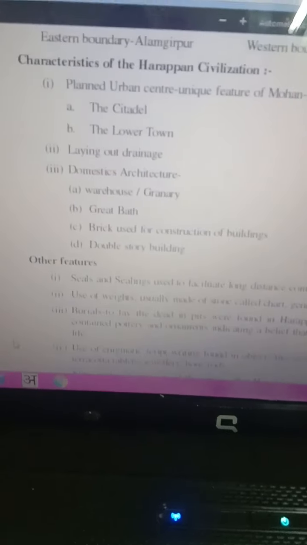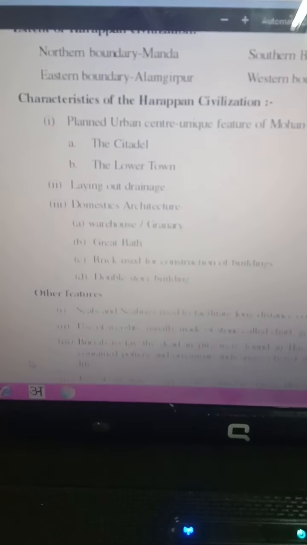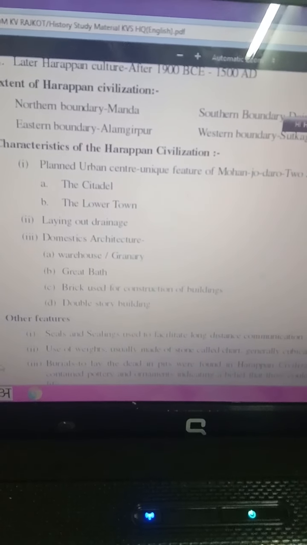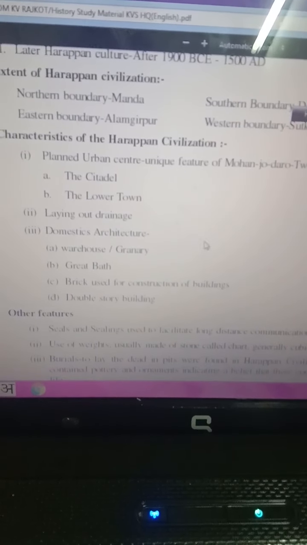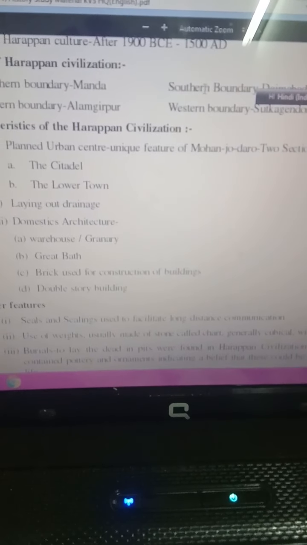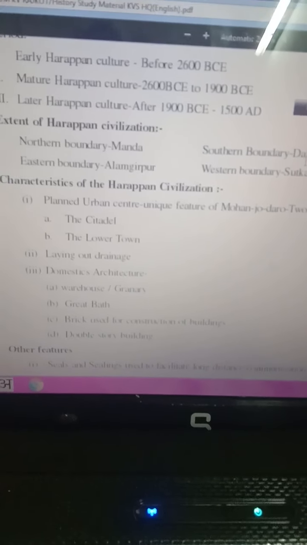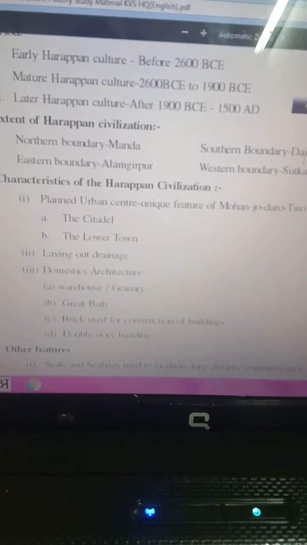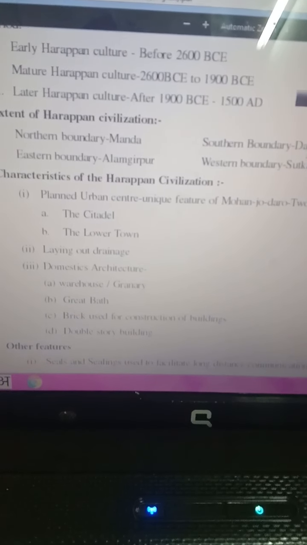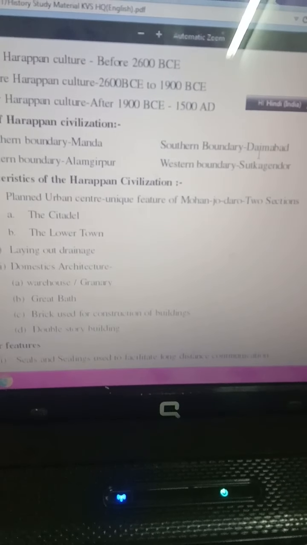Here you can see the extent of the Harappan civilization. Where were the boundaries of this civilization? The northern boundary is Manda in J&K, and the southern boundary is Daimabad, in Maharashtra. So from north to south, the boundary runs from Manda in Jammu and Kashmir to Daimabad in present-day Maharashtra.